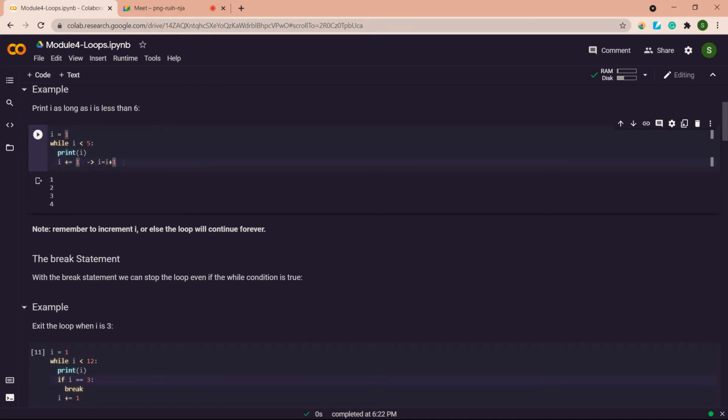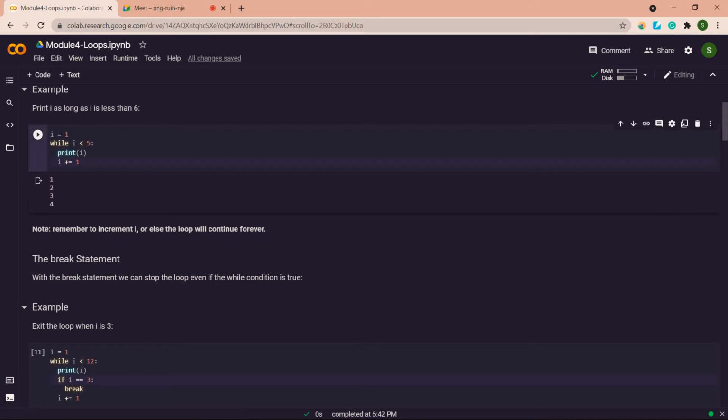That is, we are incrementing the I value by 1. First I'll run this. The output I have got is 1 2 3 4. Since I have given print of I and the condition I less than 5, it keeps printing the values of I until I is 5.